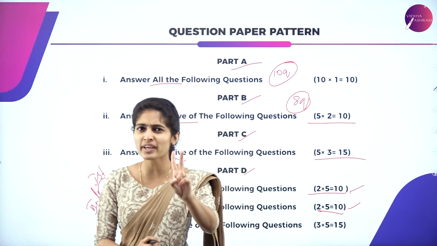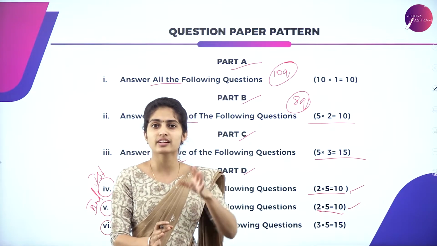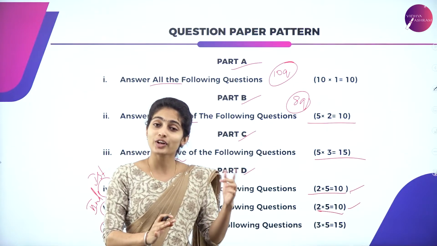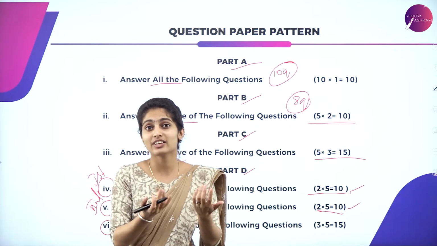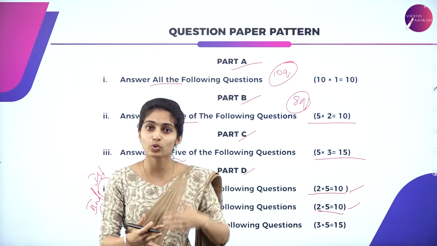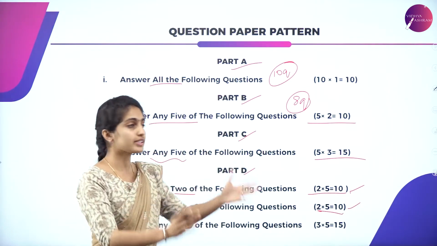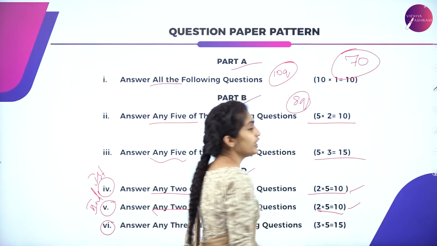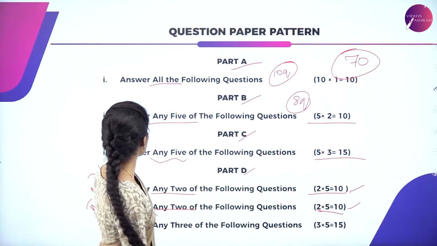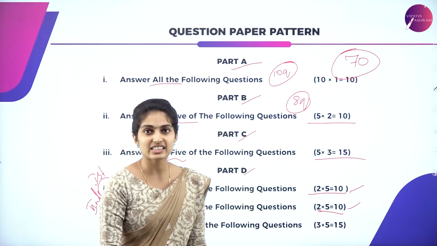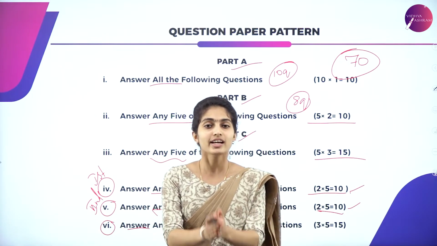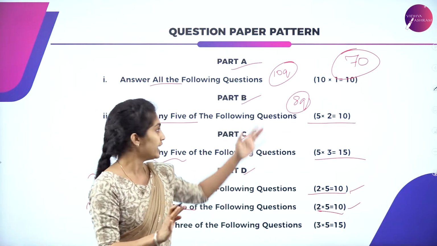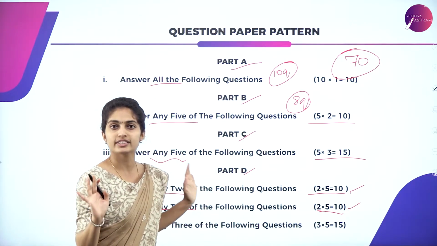So there are 2 mains which are very scoring here, that is the first main as well as the sixth main. It is scoring if you attempt it, and it takes your marks away if you don't attempt it. So if you're focusing on centum, that is 70 marks on the whole, then you will have to focus on the first main as well as the sixth main. It is not that you will just drop the sixth main so that you will get 70. No, each and every main is calculated over here.